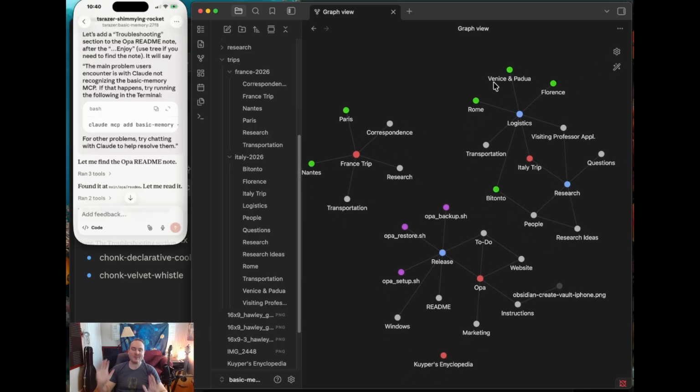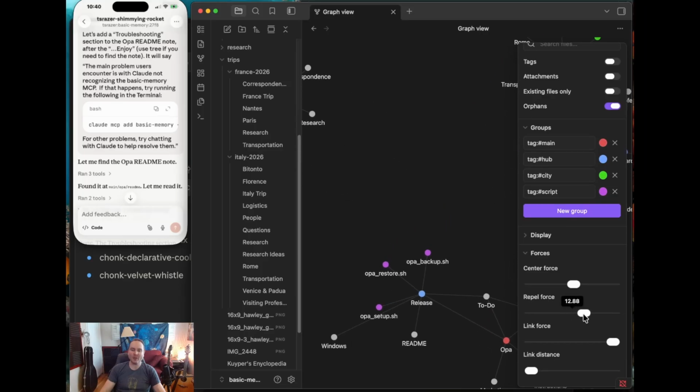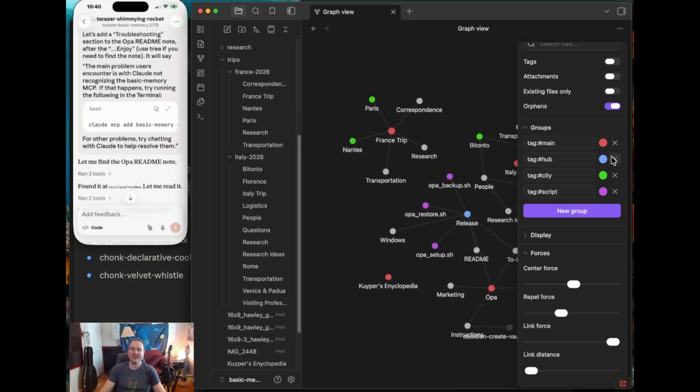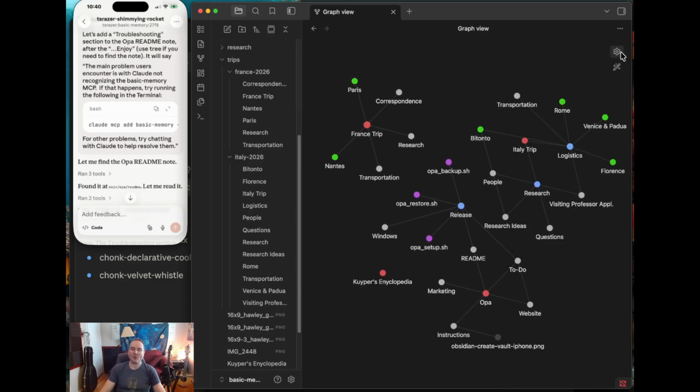I'm not an Obsidian master, but there are all kinds of things you can do to improve this if you like. There are controls for how much to repel or attract. You can add color kinds of things. In fact, there's a whole set of Obsidian plugins for power users. Maybe you don't even like this view particularly.